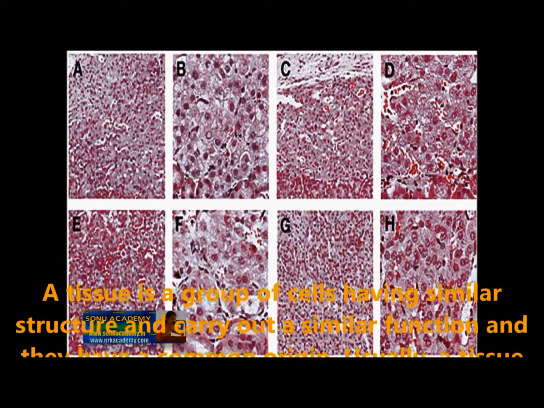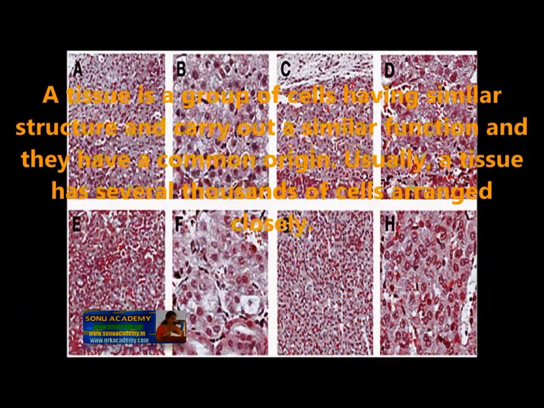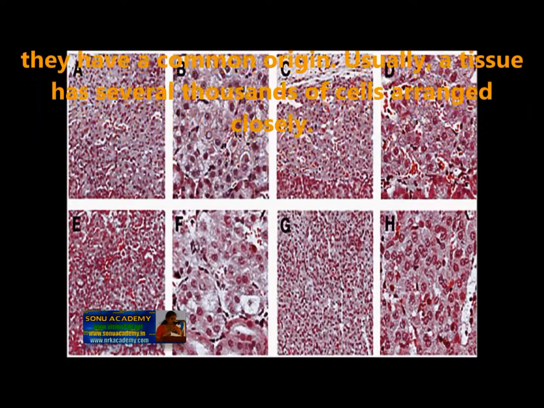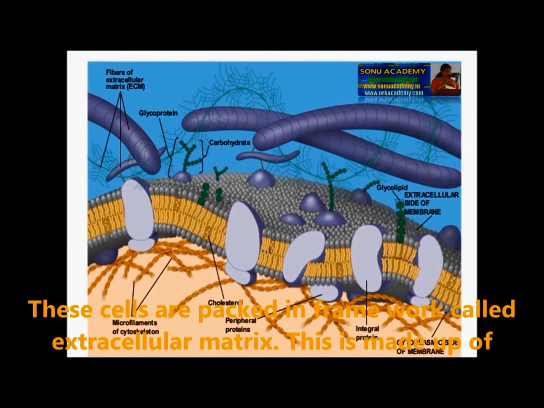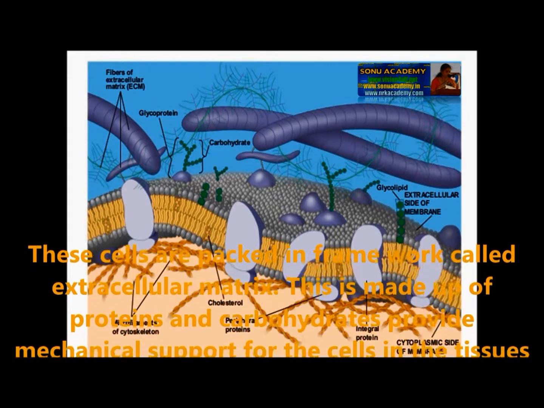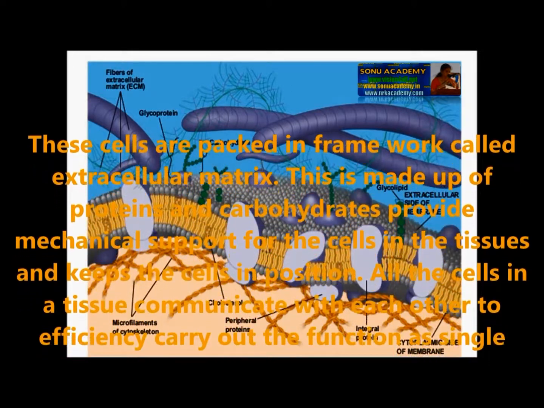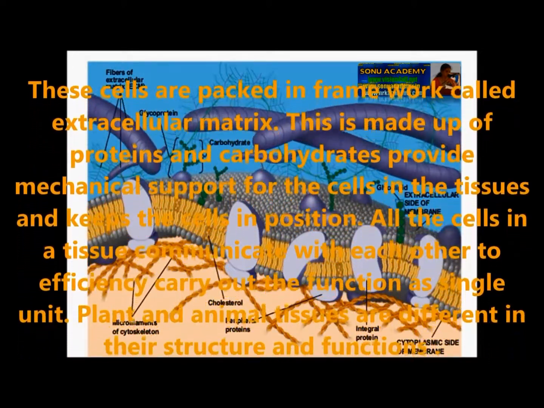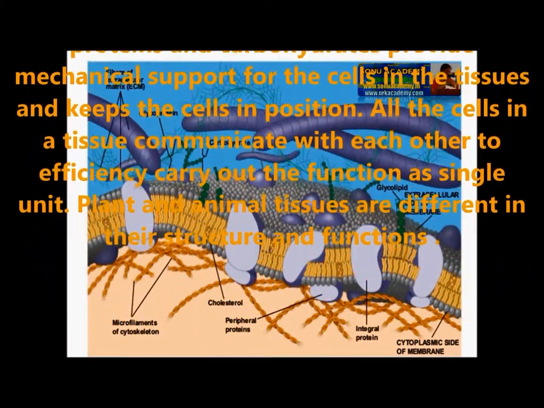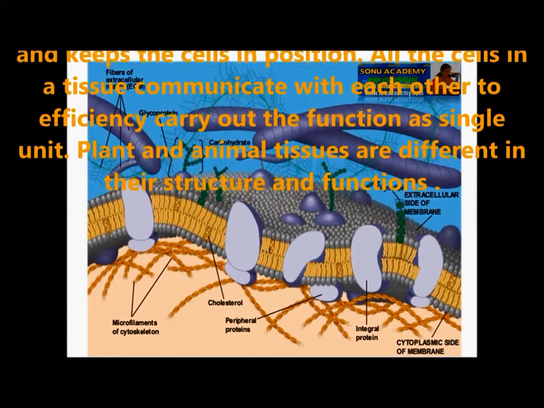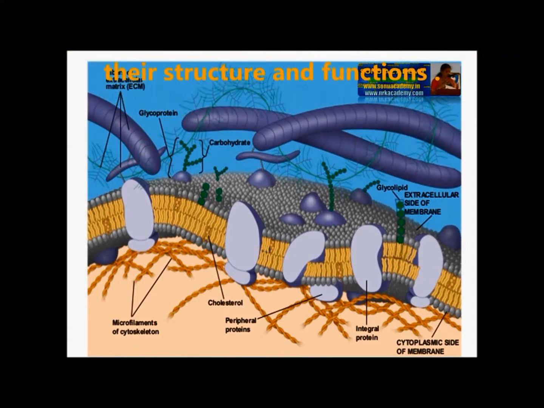A tissue is a group of cells having similar structure and carrying out a similar function, and they have a common origin. Usually, a tissue has several thousands of cells arranged closely. These cells are packed in a framework called the extracellular matrix. This is made up of proteins and carbohydrates. The matrix also provides mechanical support for the cells in the tissue and keeps the cells in position. All the cells in a tissue communicate with each other to efficiently carry out the function as a single unit. Plant and animal tissues are different in structures and functions. Let us study more about the plant and animal tissues.